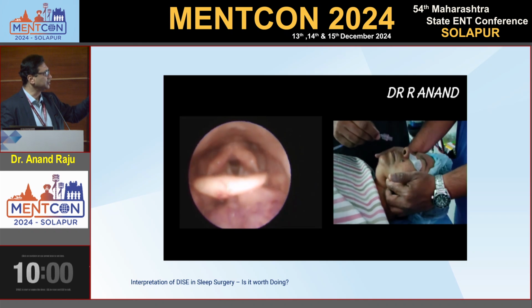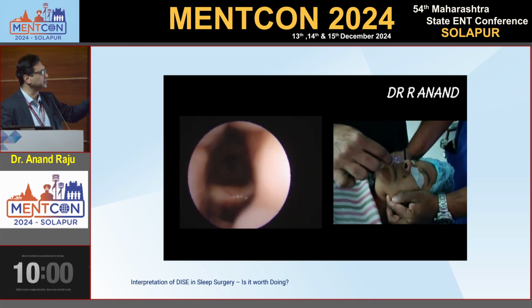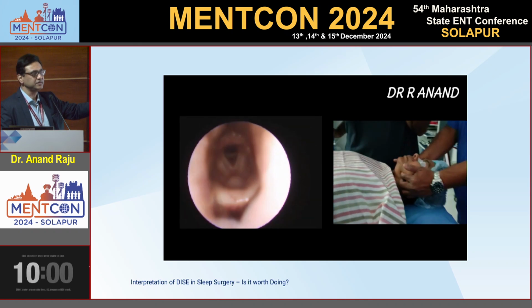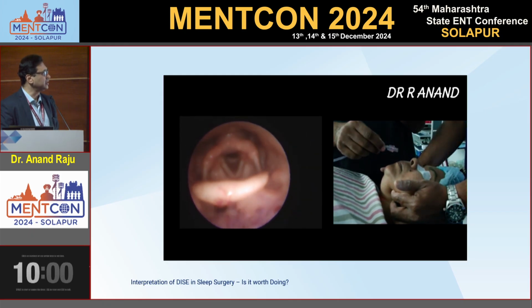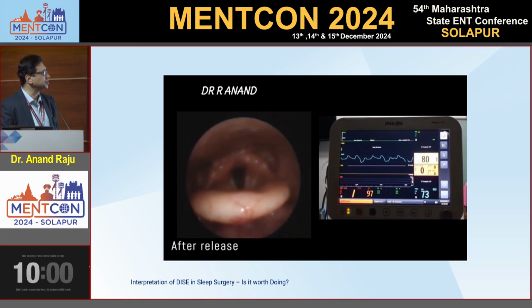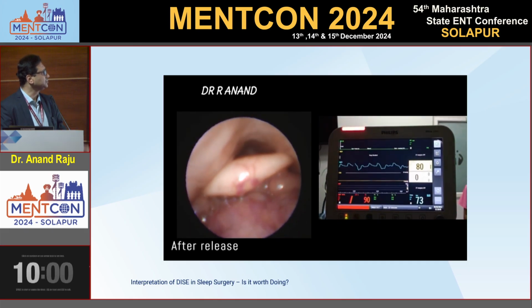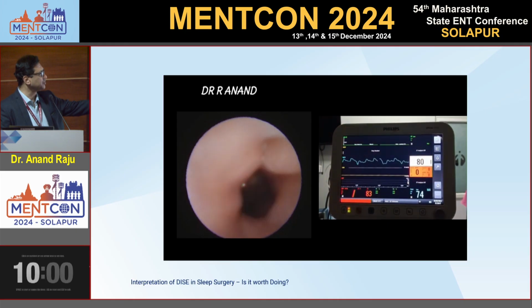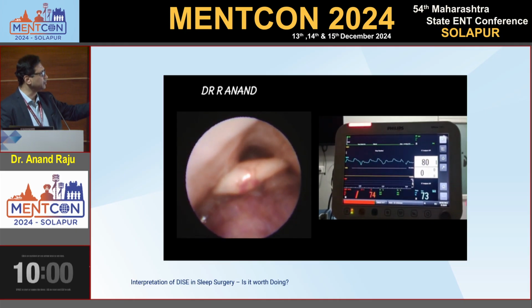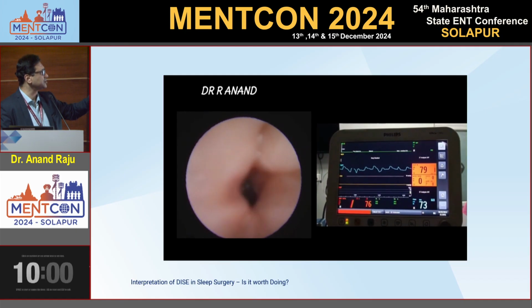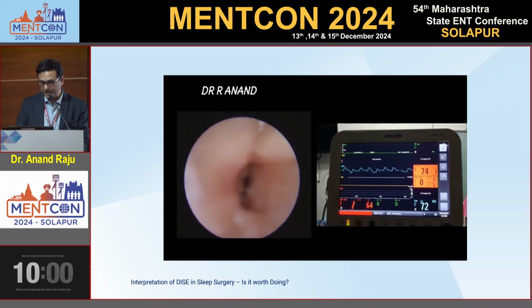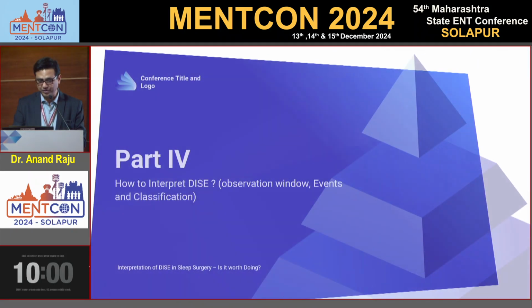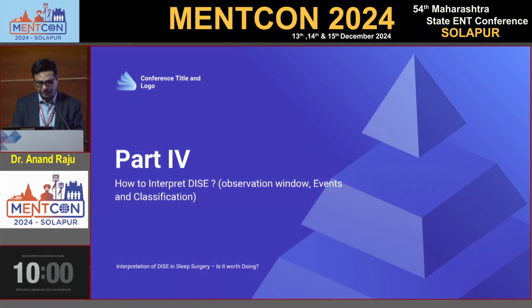So we have to counsel the patient so we can advise them. In this patient, at this age, mandibular advancement devices during the night may help, but we can discuss all the various options with the patient. The saturation is falling down. After release, see the collapse. Now the lateral collapse is very prominent, and the anteroposterior collapse is also very prominent. So we have to do all the procedures during our DISE, then only are we able to judge which procedure and which device is definitely going to help the patient.